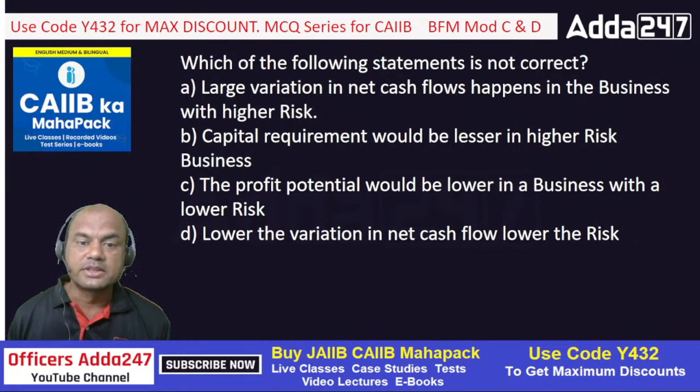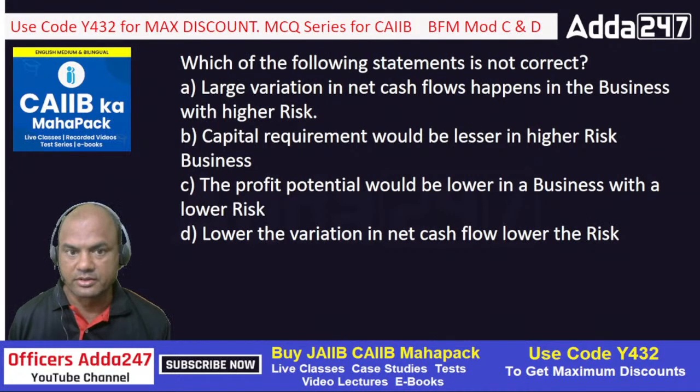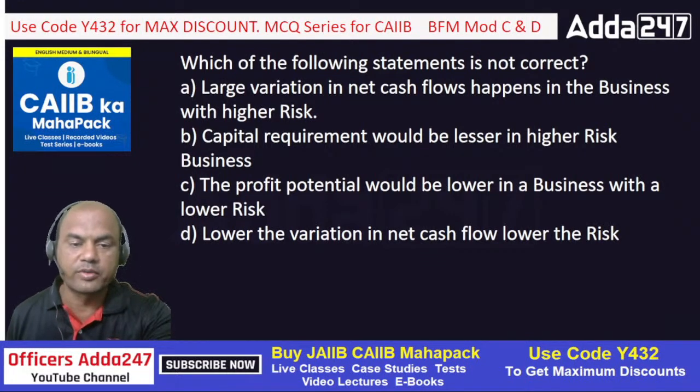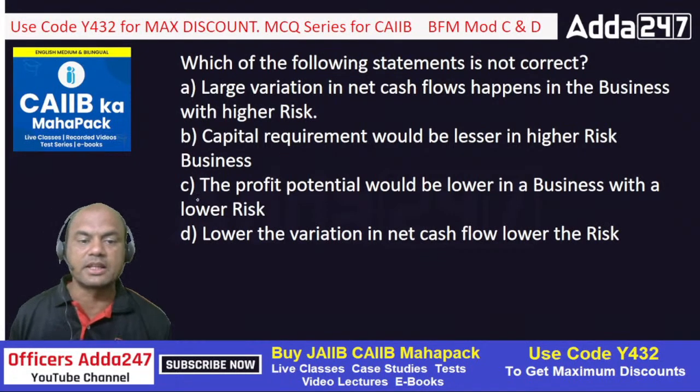B. The profit potential would be lower in a business with lower risk. C. Lower the variation in the net cash flow, lower the risk. What do you think should be the answer? First you answer, write it in the comment section, then I'll answer.